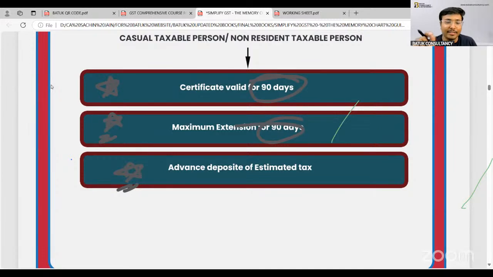Sir, Mahendra sir, regarding interstate supply, we have one specific circular. We'll discuss that as well.